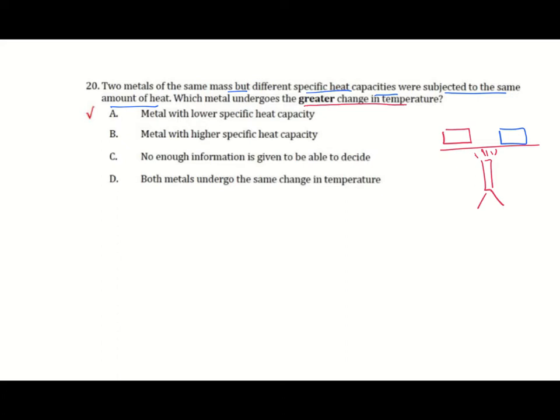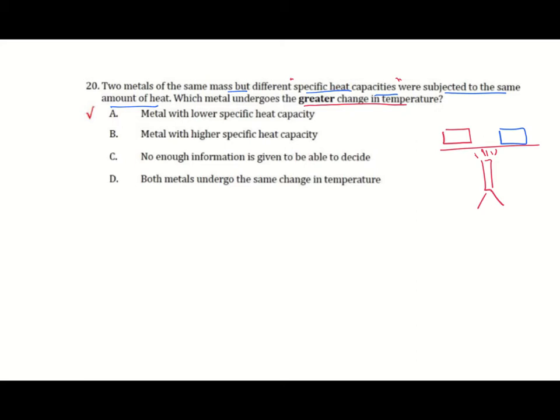Specific heat capacity, let's go to the definition again. Specific heat capacity is the amount of energy required to raise the temperature of 1 gram of matter 1 degree Celsius. So if the substance needs more energy, it has higher specific heat capacity, in order just to raise the temperature 1 degree, so this means that it is not going to get very hot. While the one which has very low specific heat capacity needs just a very small amount of energy for its temperature to rise.